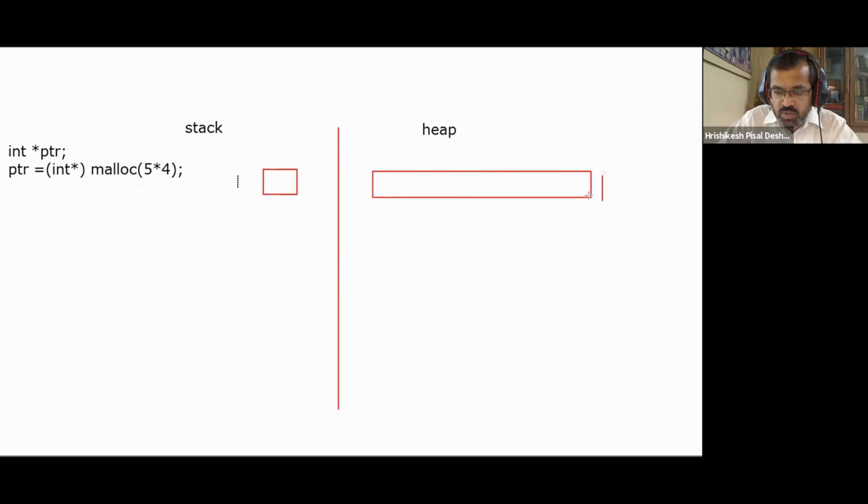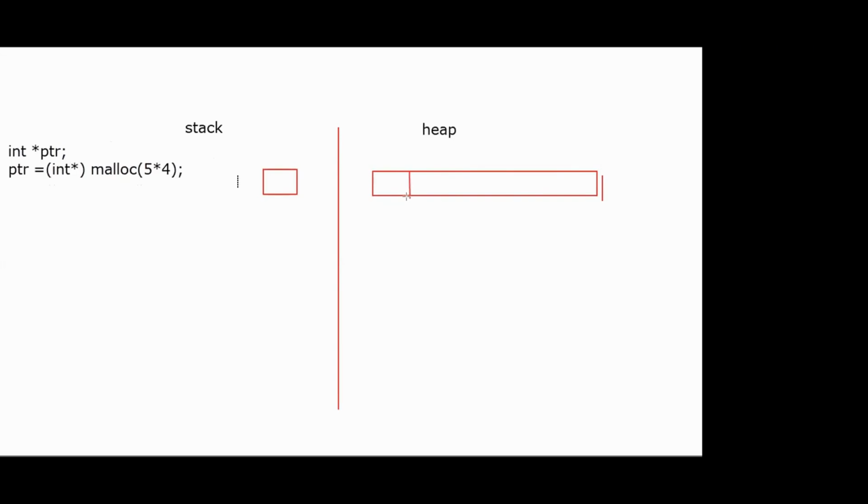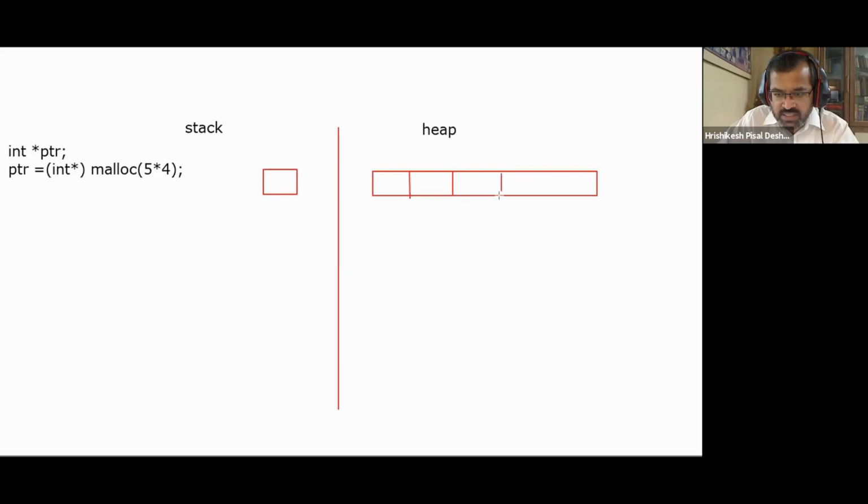But this 20 bytes of block is actually made up of several blocks of 4 bytes each, which means 5 into 4. So 5 blocks. Even if it's 20 bytes, we can still consider it as if these are 5 blocks. So I could just say this is the first block, and this is the second block. Assume that these are all equal size, third block, and fourth and fifth block. So this is how it has now been stored.